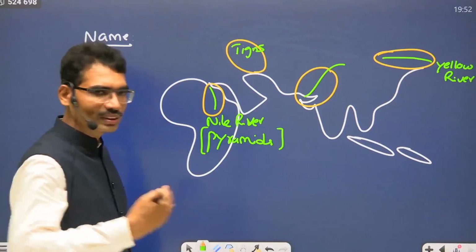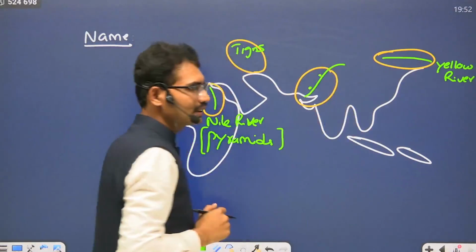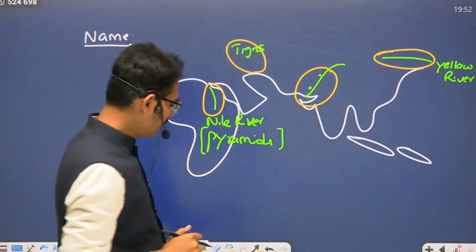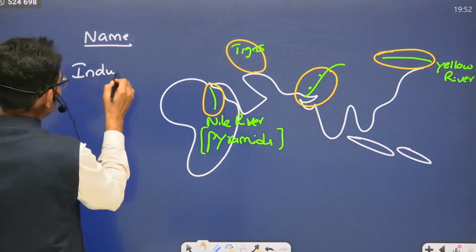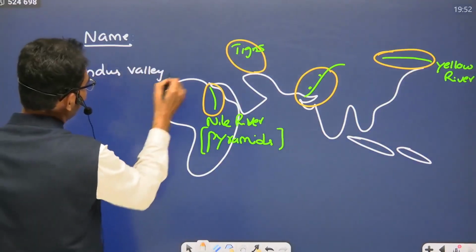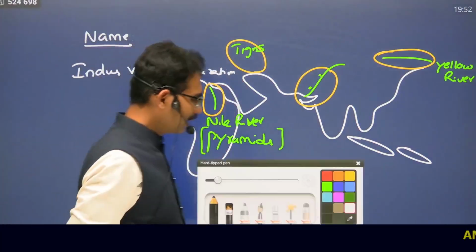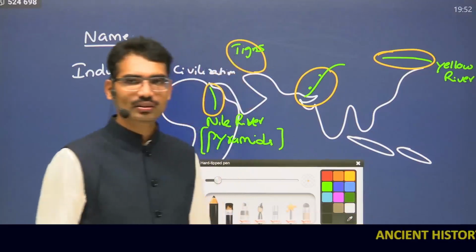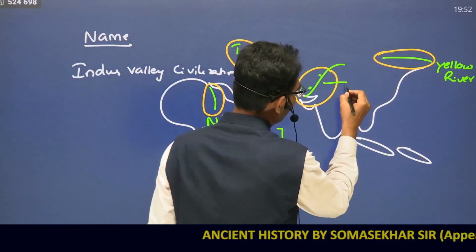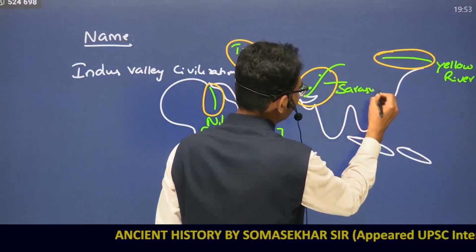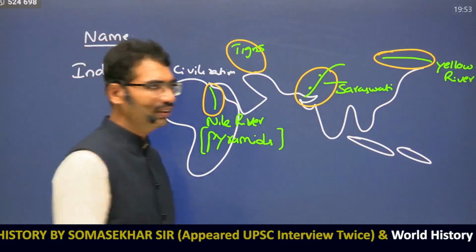Initially, when it was discovered, these places were located along the Indus River. That's why initially it was named the Indus Valley Civilization. But later it became known that not only along the Indus River, there are other rivers like the Saraswati River, in present-day Rajasthan, which is now dried.